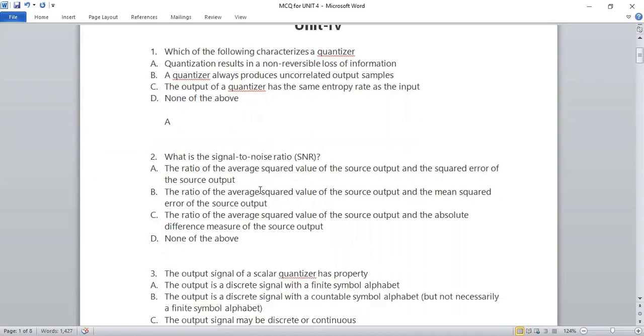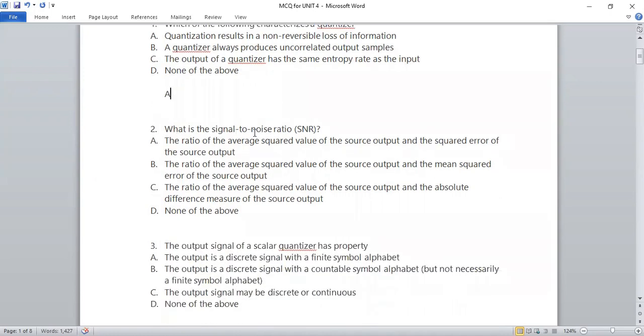Okay, next one. Second question is, what is signal to noise ratio? Signal to noise ratio is also called SNR. You can see very minute differences are provided in the options which can make you confused. First option, ratio of average squared value of the source output and the squared error of the source output. Second one, ratio of the average squared value of the source output and the mean squared error of the source output. Third one, ratio of the average squared value of the source output and the absolute difference measure of the source output, or none of the above.